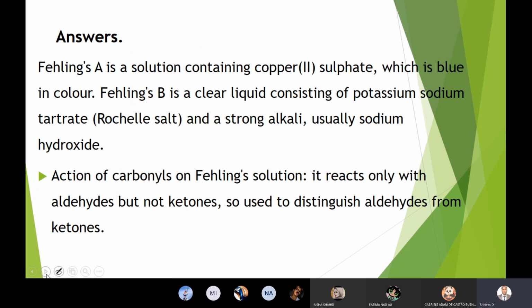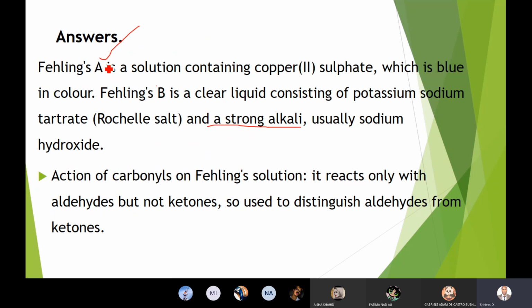Fehling solution is a complex mixture. Fehling's A solution contains copper(II) sulfate in water, which is blue in color, as you already know. Fehling's B is a clear liquid consisting of potassium or sodium tartrate, whose common name is Rochelle salt, dissolved in strong alkali, mostly sodium hydroxide. Before you perform the test in a lab, we mix both solutions.